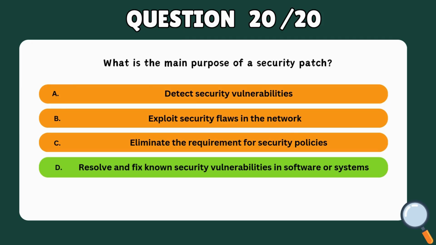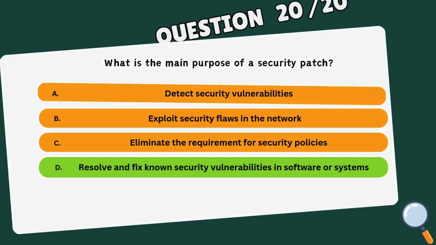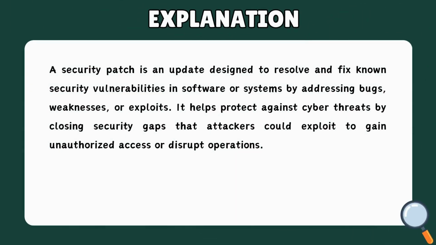Correct answer: D. Resolve and fix known security vulnerabilities in software or systems. A security patch is an update designed to resolve and fix known security vulnerabilities in software or systems by addressing bugs, weaknesses, or exploits. It helps protect against cyber threats by closing security gaps that attackers could exploit to gain unauthorized access or disrupt operations.